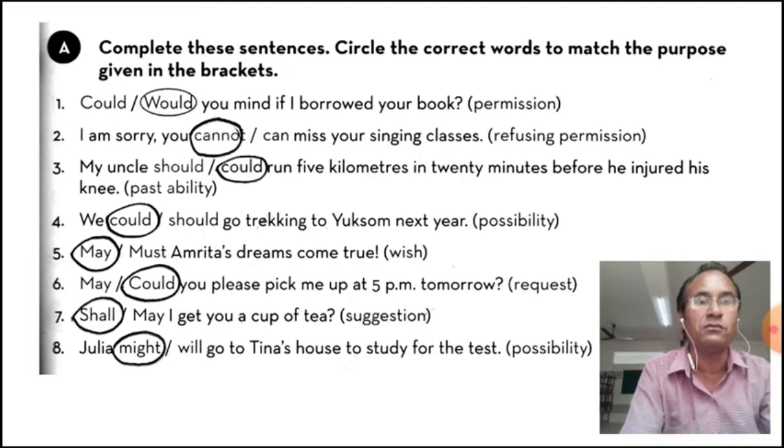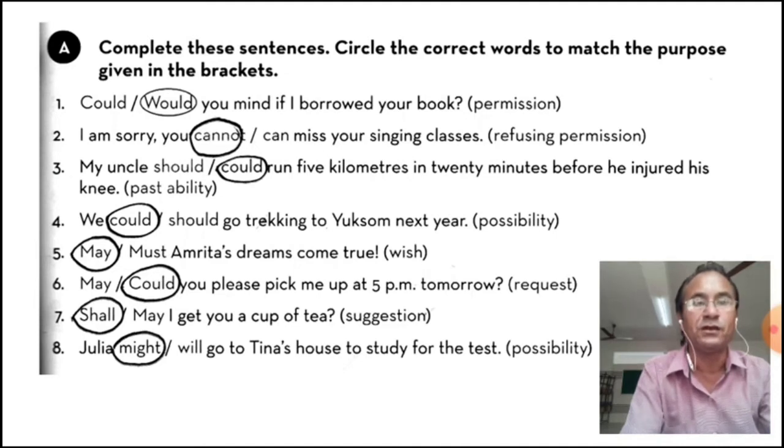Now, third one. My uncle could run 5 kilometers in 20 minutes before he injured his knee. Here we will have to use past ability. So present ability is can and past ability is could. That's why we have circled could.